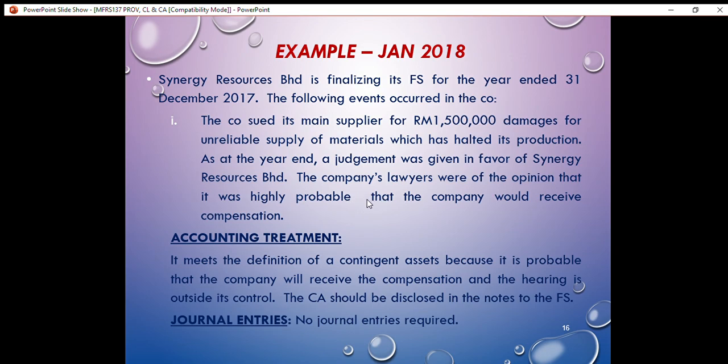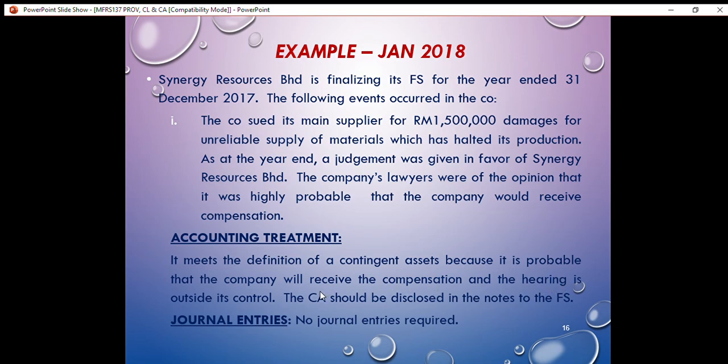Usually this question requires students to explain the accounting treatment as well as to prepare the journal entries. First, how do we explain the accounting treatment for this situation? We can write the accounting treatment as follows. The above situation meets the definition of a contingent asset because it is probable that the company will receive the compensation and the hearing is outside its control. The contingent asset should be disclosed in the notes to the financial statements.